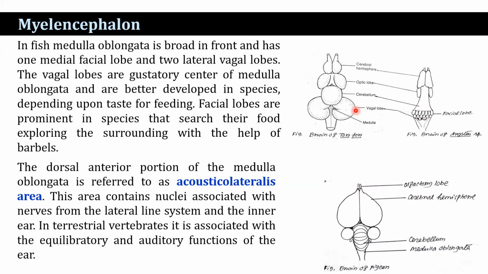Facial lobes are prominent in species that search for their food, exploring the surroundings with the help of barbels, such as the siluroid group of fishes, Mystus vittatus, and Sisorid fishes, Eutropiichthys vacha, etc. The dorsal anterior portion of the medulla oblongata is referred to as the acoustico-lateralis area. This area contains nuclei associated with nerves from the lateral line system and the inner ear. In terrestrial vertebrates, it is associated with the equilibrium and auditory function of the ear.